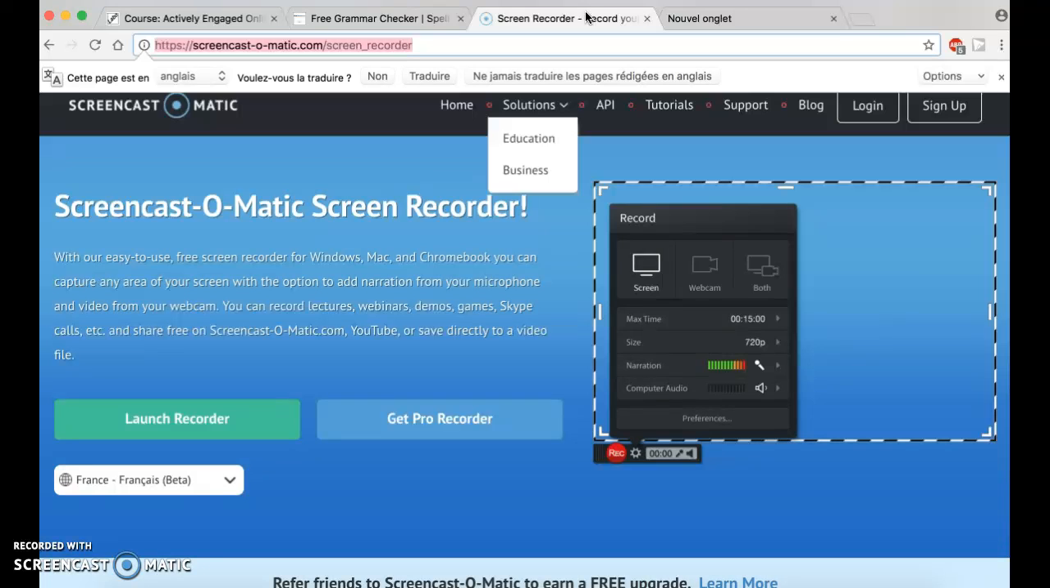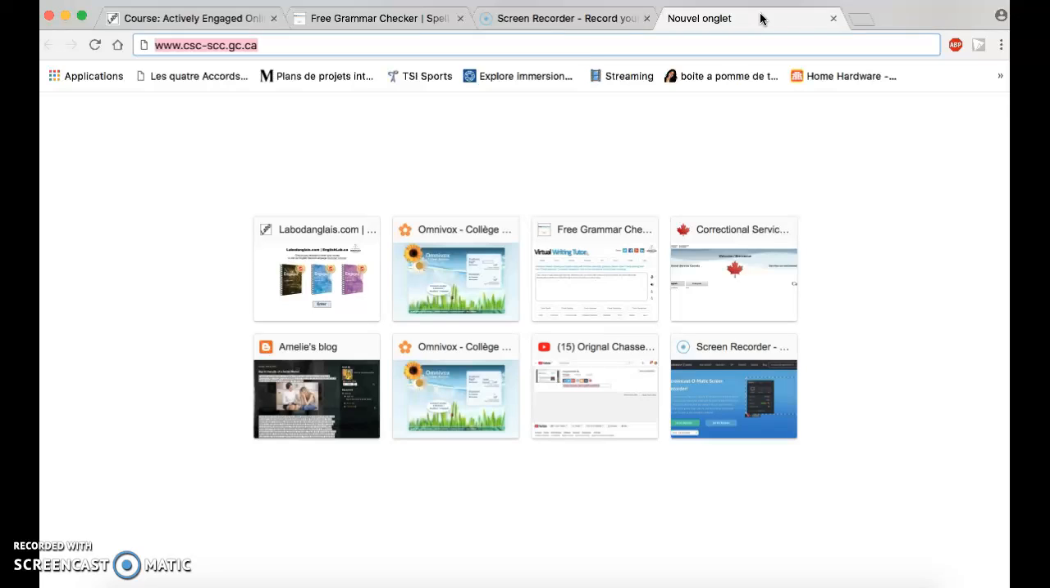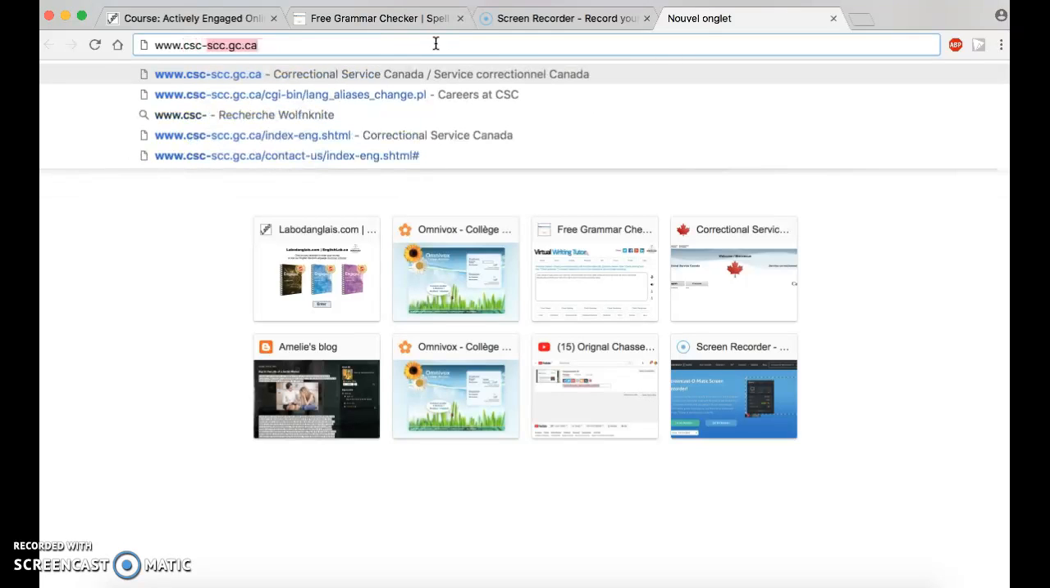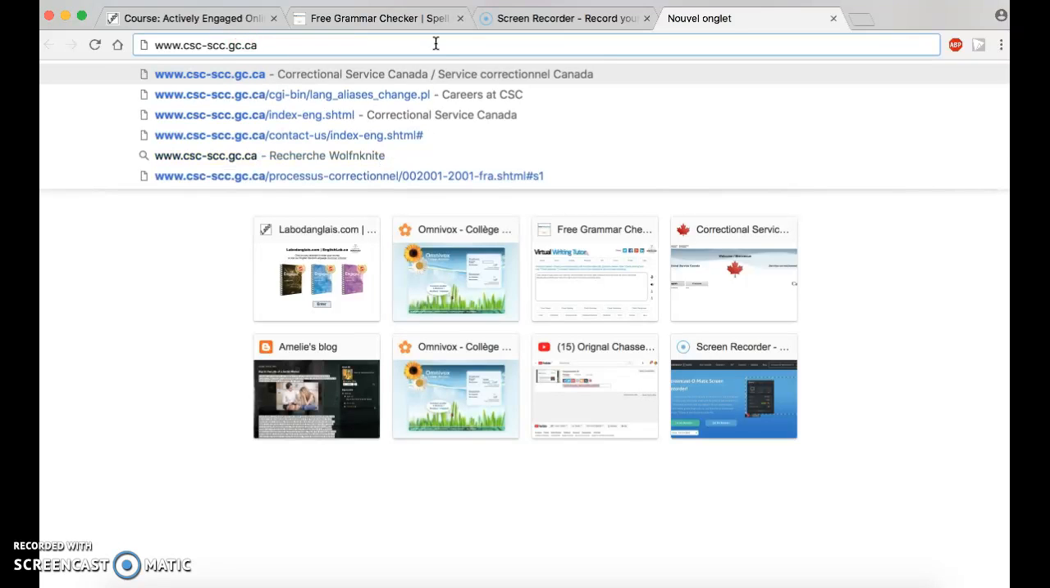So to solve this problem, I think that the CSC website will be helpful for those people. So let's look at it. First of all, we have to open a web page and type in the address bar the URL of the website. So here we go. We wrote www.csc-scc.gc.ca and we click enter.